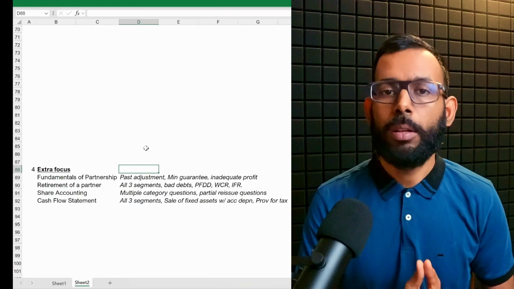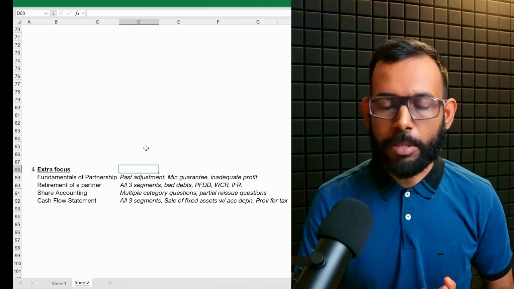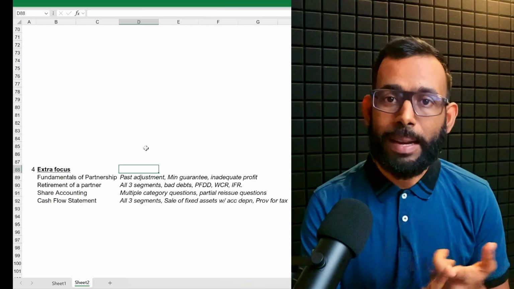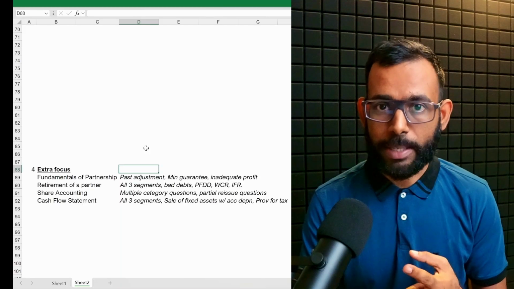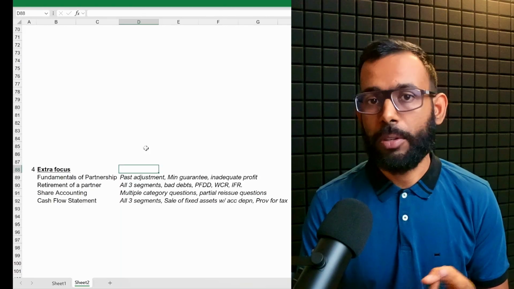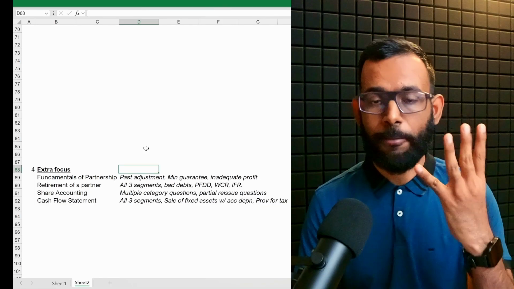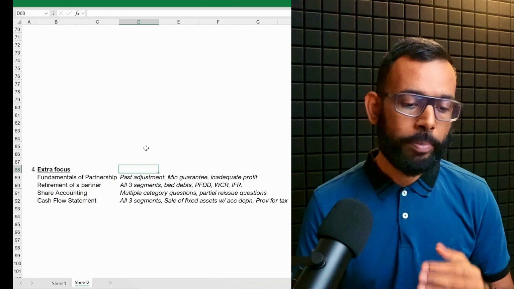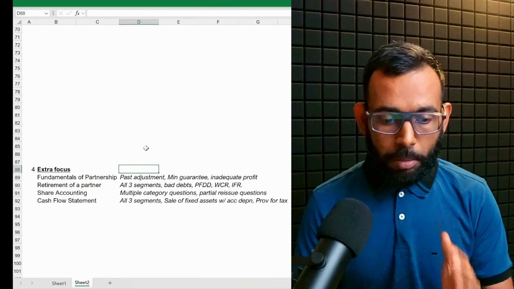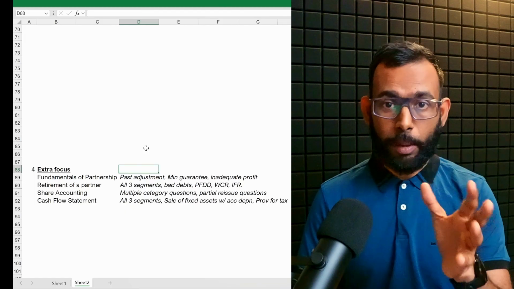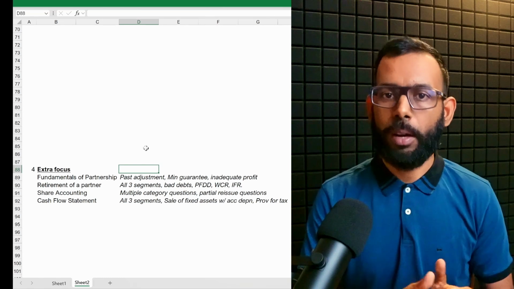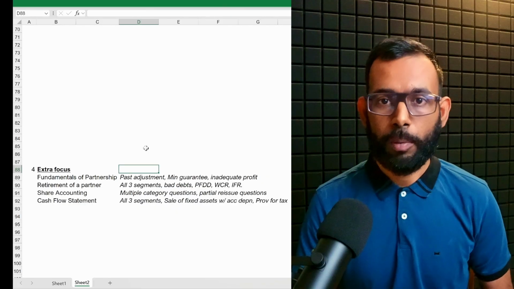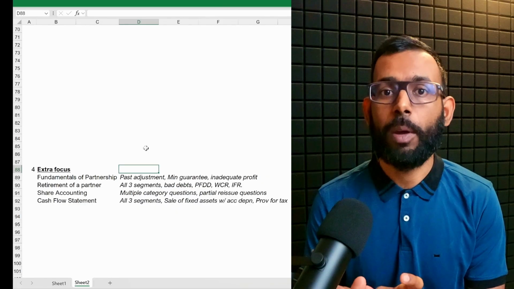So practice all questions that contain all 3 segments, and particularly practice the bad debts adjustment, provision for doubtful debts adjustment, workman compensation reserve, and investment fluctuation reserve. These 4 types of adjustment questions, practice them particularly. Then with respect to share accounting, do multiple category questions, category 1, category 2, multiple pro rata questions, and also pay specific attention to partial reissue questions. You have to master that specific working note.